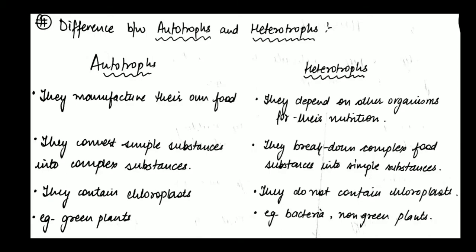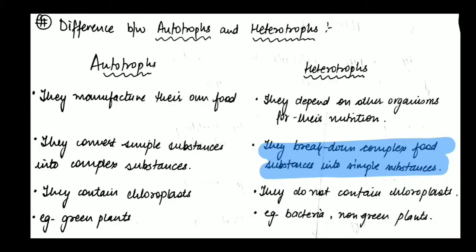This is asked as a question many a time. The autotrophs manufacture their own food. Heterotrophs depend on other organisms. Autotrophs convert simple substances into complex substances. We know the process of photosynthesis: we take raw materials like carbon dioxide, water and sunlight, and in the presence of chlorophyll, these simple substances get together to form complex substances such as glucose, which is manufactured by the plant as food. Whereas it is the opposite in heterotrophs, where we break down complex food substances into simpler substances.